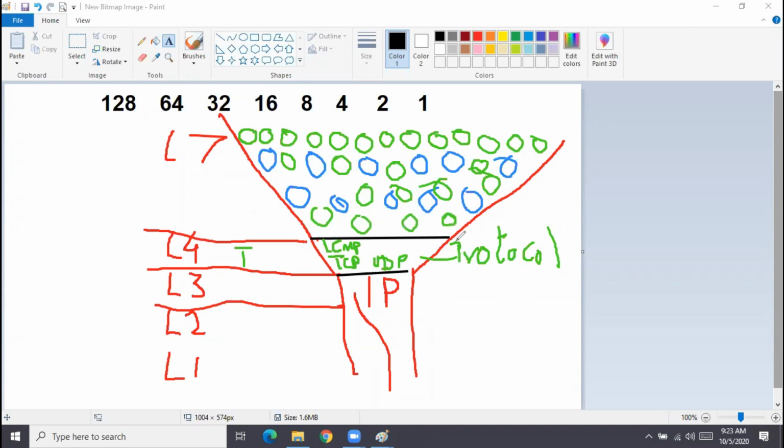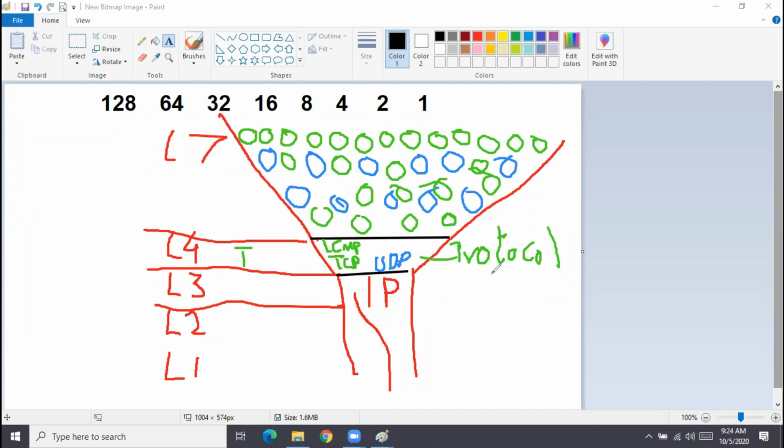If you see, these are all applications. So if a user is using, let's say, the RIP protocol, you're configuring routing using the RIP protocol. So what is the port number for RIP?